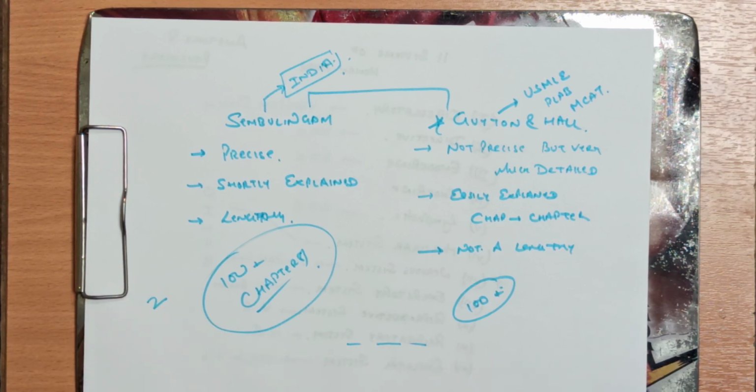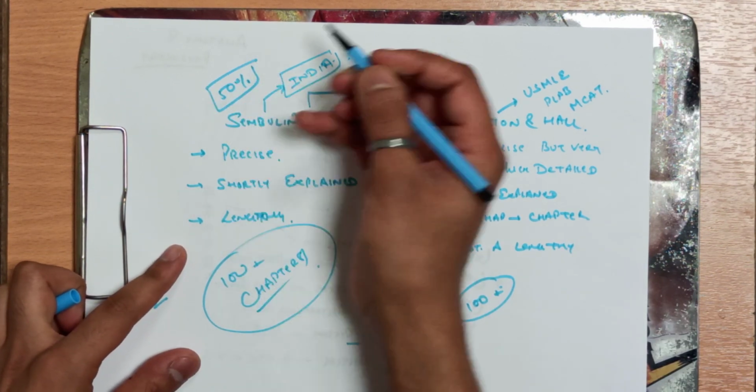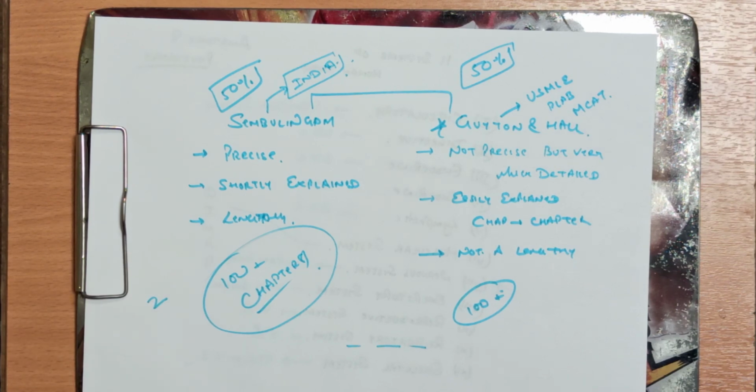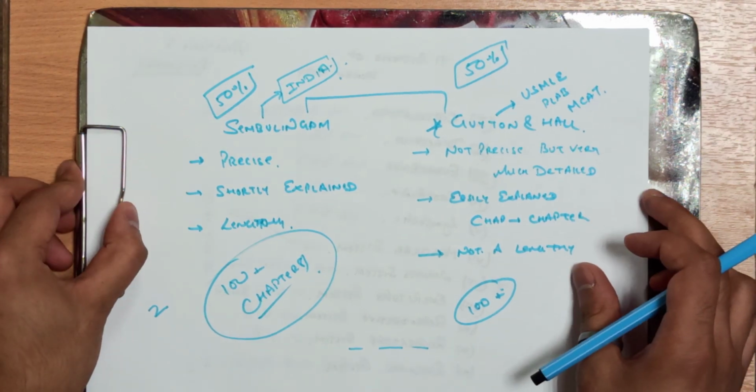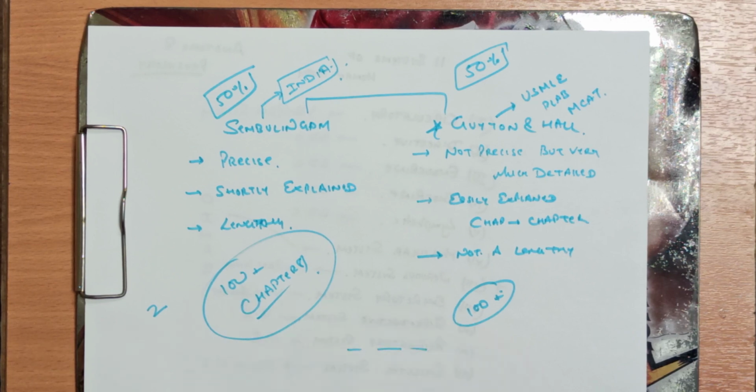I have not seen Sembulingam, but some of my friends told me that the weightage is 50-50: 50% of students use Sembulingam, 50% use Guyton and Hall. But for the videos I upload, I study from Guyton and Hall and explain it in front of you.